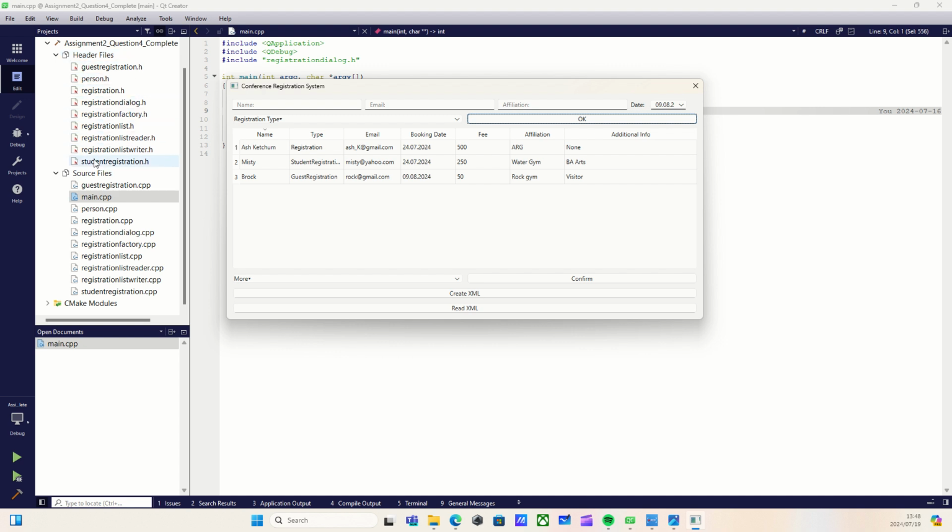So this program is an implementation of, as we can see on the left here, 1, 2, 3, 4, 5, 6, 7, 8, 9 classes. It implements the model view delegate design pattern. It also implements the factory design pattern and the singleton pattern.